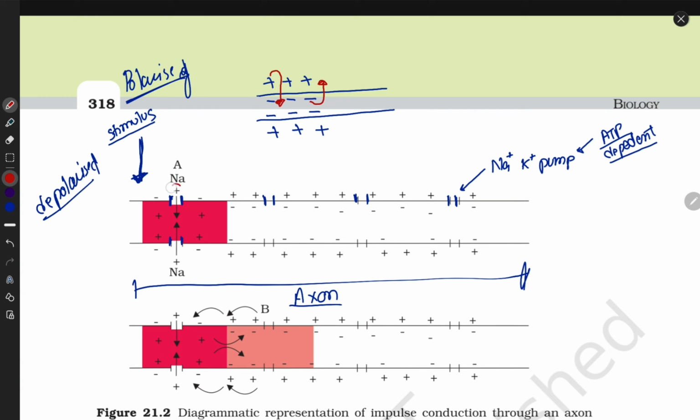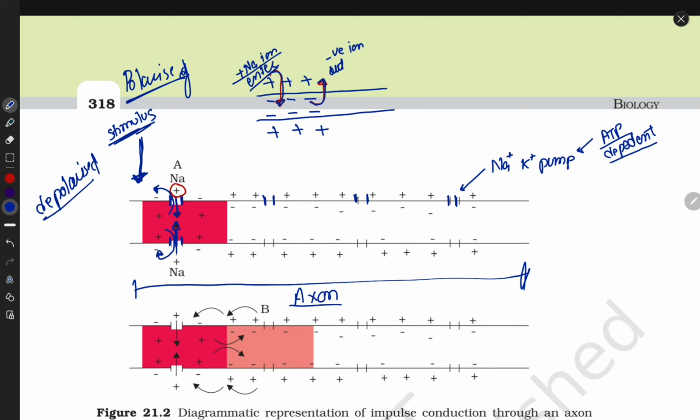Understand? So this positive ion enters inside the cell body. Here also this positive ion enters inside, and here negative ion goes outside the cell. Vice versa. Positive ion in and negative ion out.